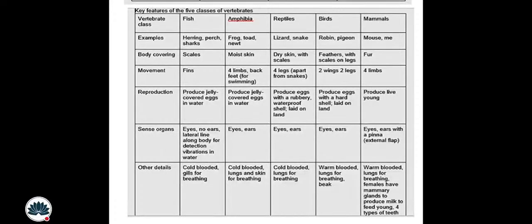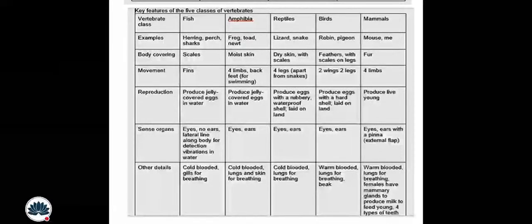Also, we are required to learn the reproduction. For the reproduction of fish, they produce jelly-covered eggs in water. Amphibians produce jelly-covered eggs in water. Reptiles produce eggs with a rubbery, waterproof shell laid on land. And birds produce eggs with a hard shell laid on land. And mammals produce live young.